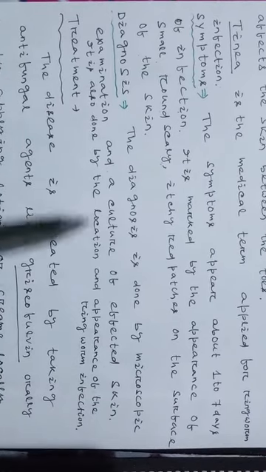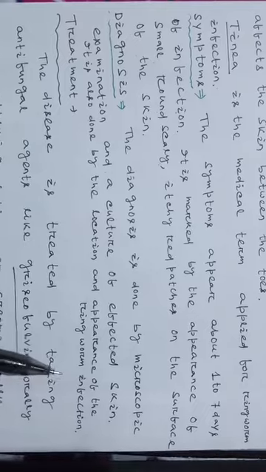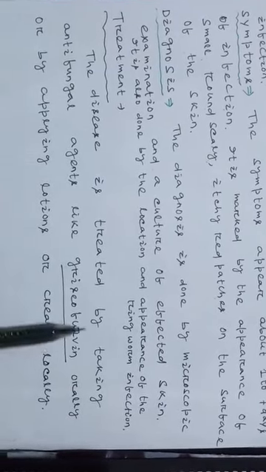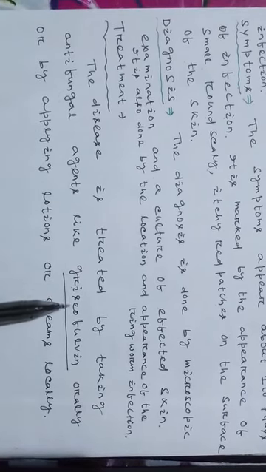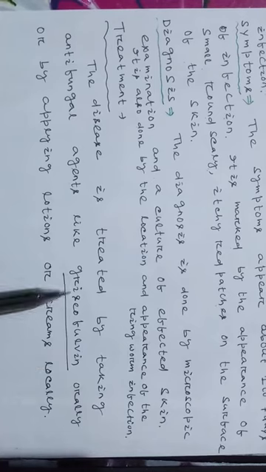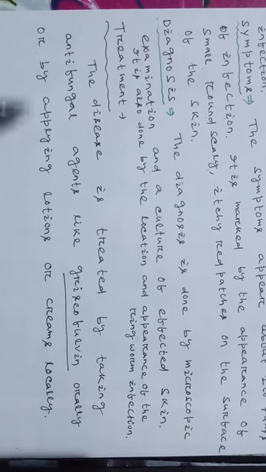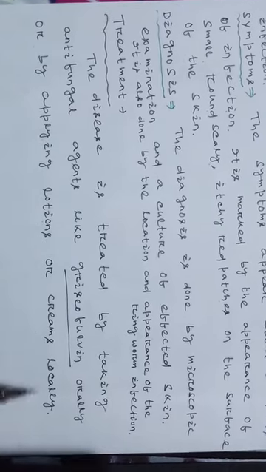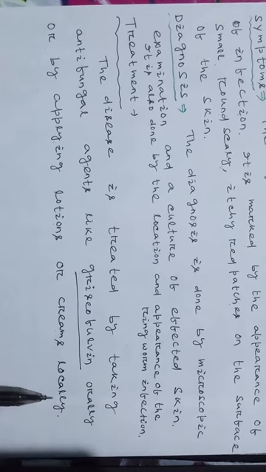It is also done by the location and appearance of the ringworm infection on the skin. Then treatment. The disease is treated by taking antifungal agents like griseofulvin orally or by applying lotions or creams locally. This is the study about ringworm.